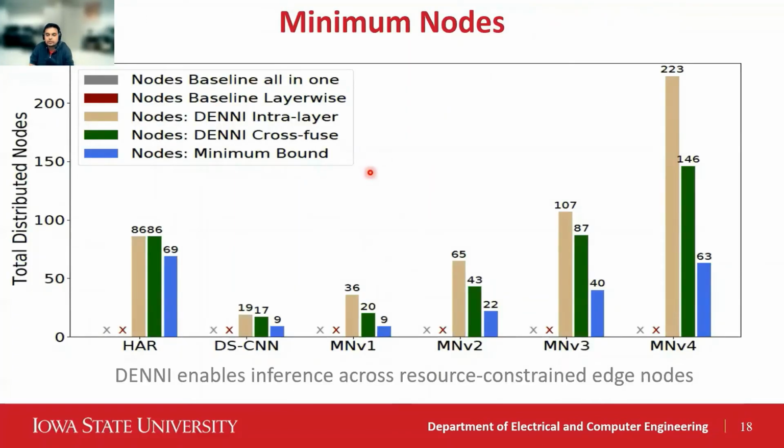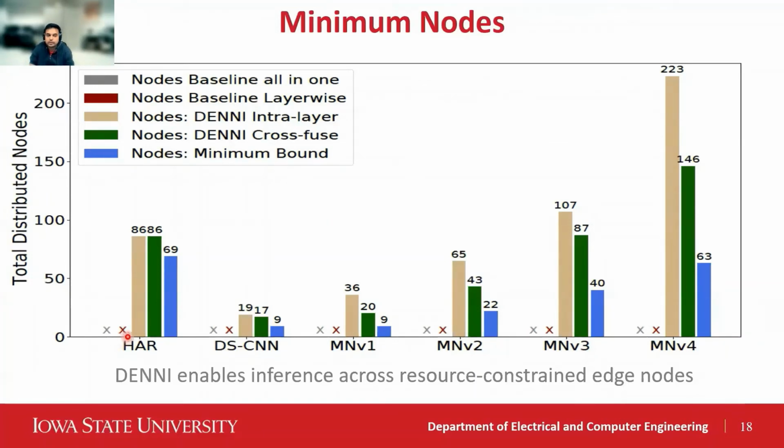Here we show how Denny performed in terms of minimum nodes for MSP430 with 256 KB memory. On the y-axis, we show the total number of nodes resulting from the partitioning. On the x-axis, our benchmarks. First, we observed that none of the benchmarks fit on a single node, shown by the gray cross, even if we execute each layer on a single node, as shown in the red.